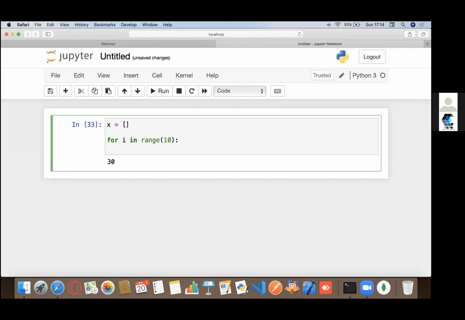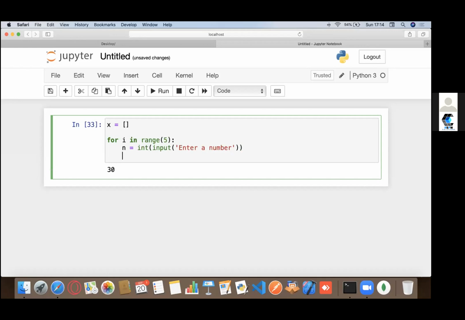I'm going to tell you to input something. So let's say n equals input, let's input a number right now. Just for simplicity, I'm going to reduce it to 5, right? Now you input it and then you can append it.